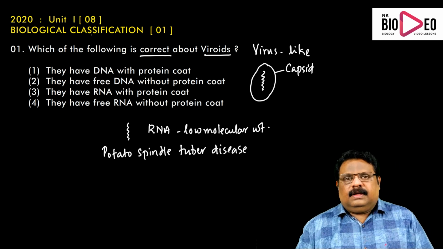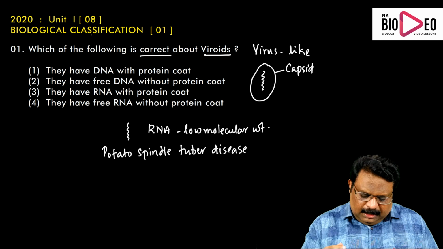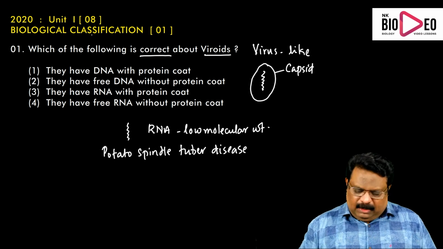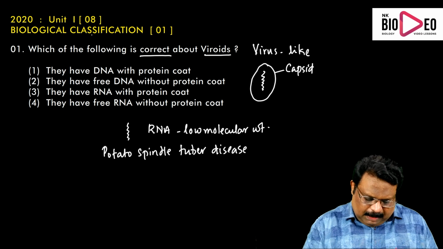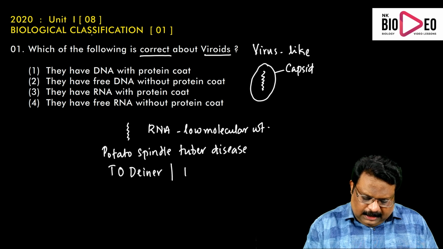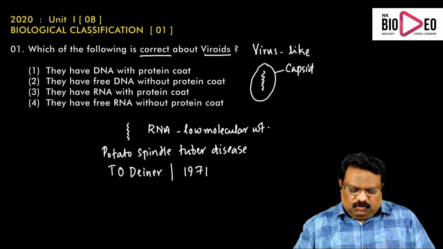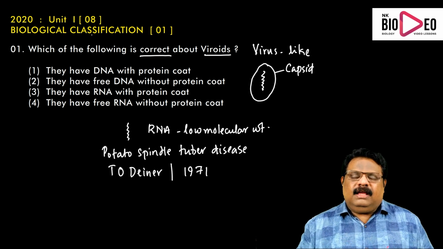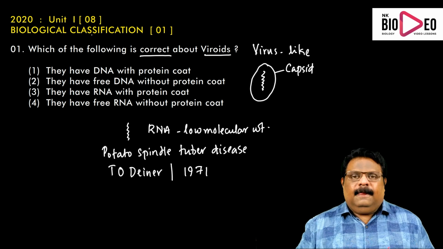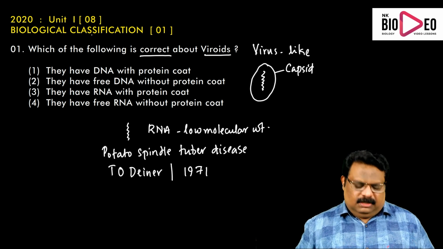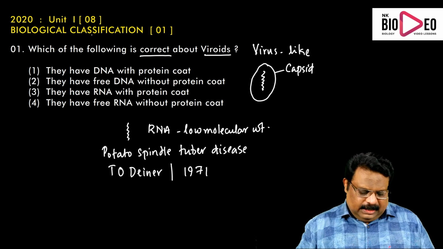This type of infective agent is called a viroid, and the viroid was first discovered by T.O. Diener in the year 1971. So viroids are virus-like pathogenic agents. They have a low molecular weight RNA without a covering called a capsid. Okay, so we can see the choices.